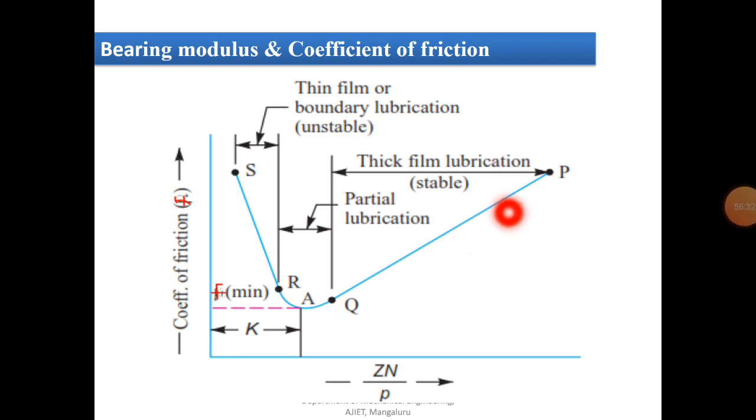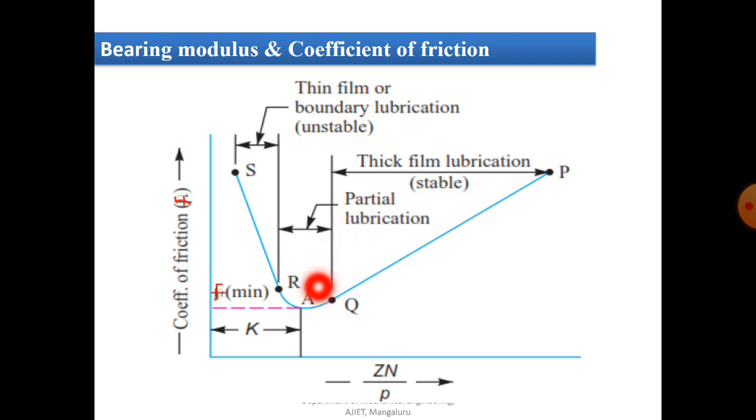Here, whatever the PQ line indicates the region of thick film lubrication, and between Q and R the viscosity or speed are so less. You can see here the value of pressure, speed and viscosity, the pressure is more in this case, so it will reduce the film thickness, so that partial metal to metal contact occurs. Such a region we call partial lubrication.